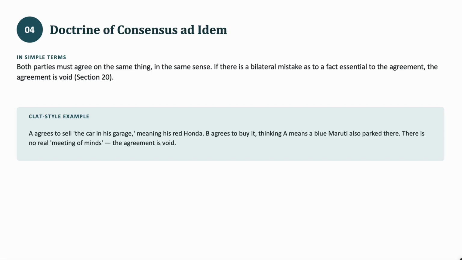An example is A agrees to sell the car in his garage, meaning his red Honda. B agrees to buy it, thinking A means a blue Maruti also parked there. There is no real meeting of minds. So A intended to sell his red Honda, but B wanted to buy the blue Maruti. So there is no meeting of minds between A and B, no real contract, and the agreement is void.